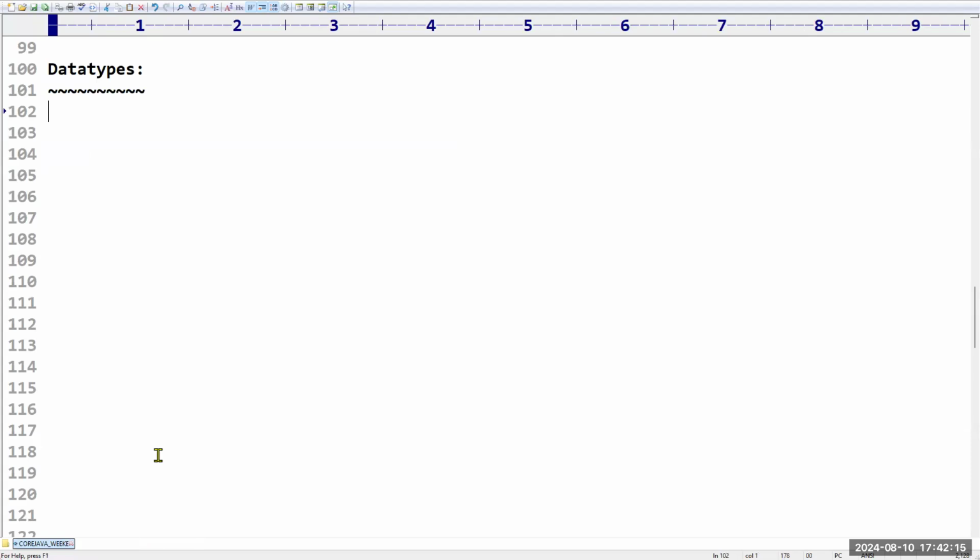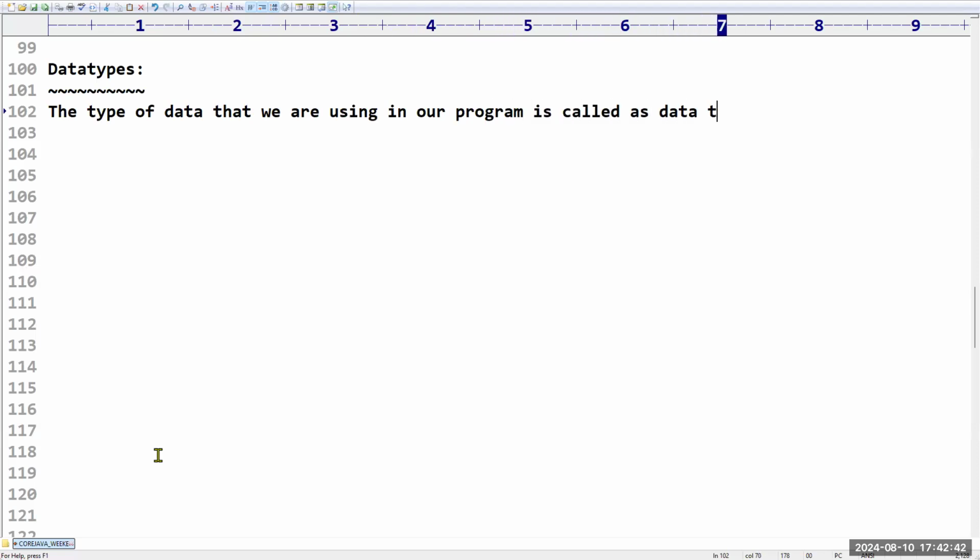What is data type in your point of view? Sir, it is a type of data which represents which kind of data we are typing in the code. Very good. The type of data that we are using in our program is called a data type. Sir, what type of data are you using in your program?